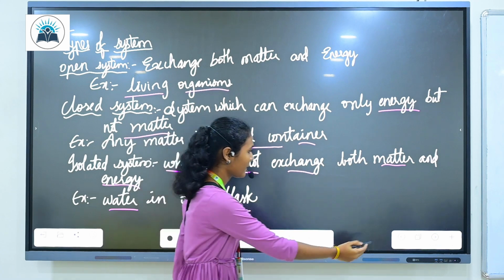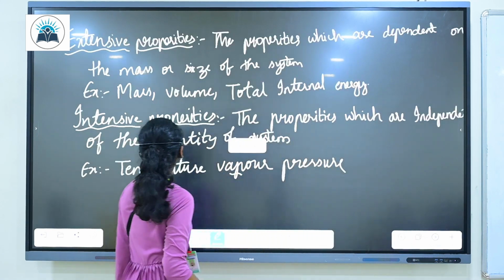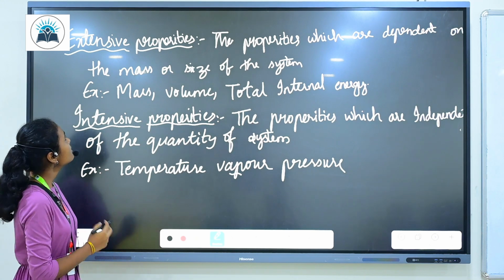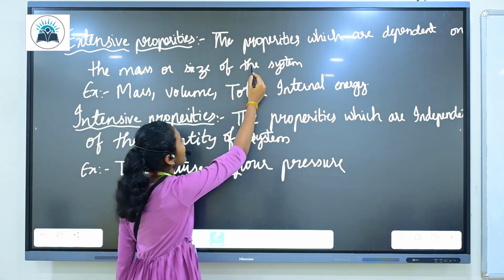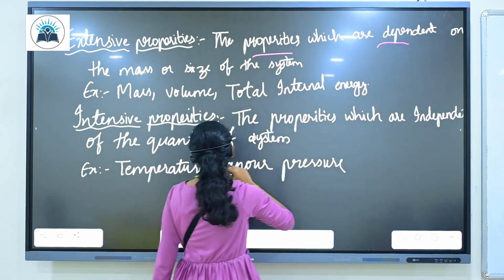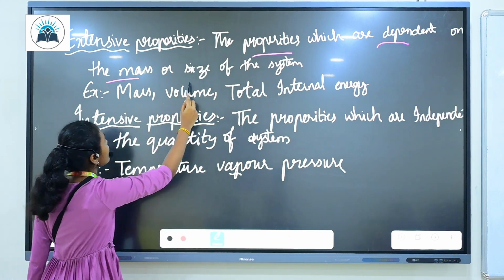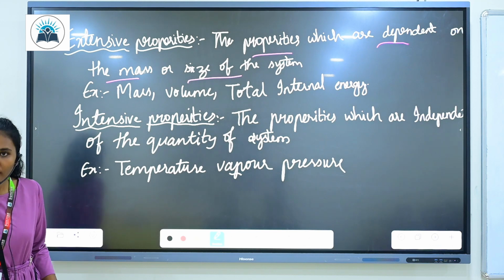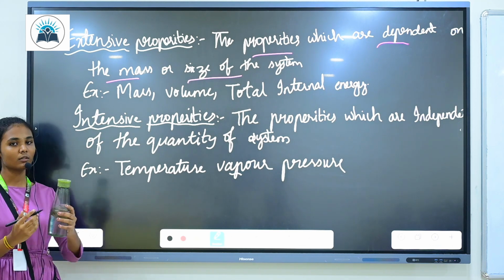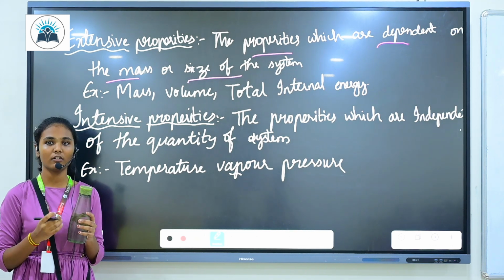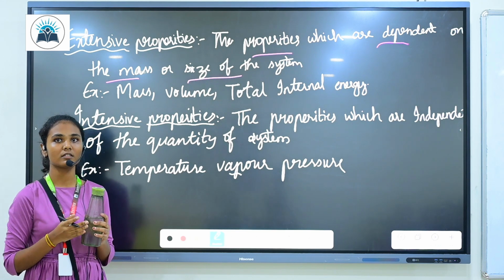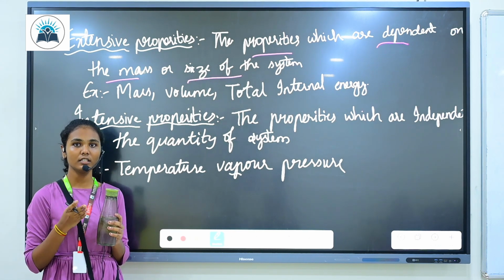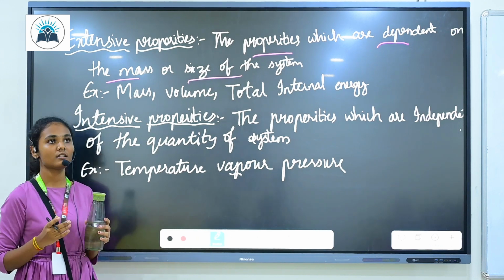Now let us discuss extensive properties and intensive properties. Extensive properties. The properties which are dependent on the mass or size of the system are called extensive properties. For example, if I increase the level of the water, the volume increases. If I decrease the level of the water, the volume decreases. So here we understood that the volume is depending on the matter of the system, so it comes under the extensive property.